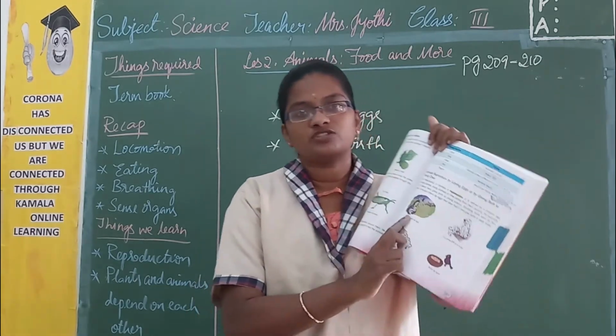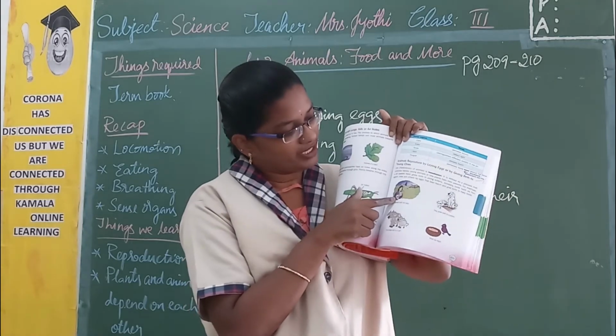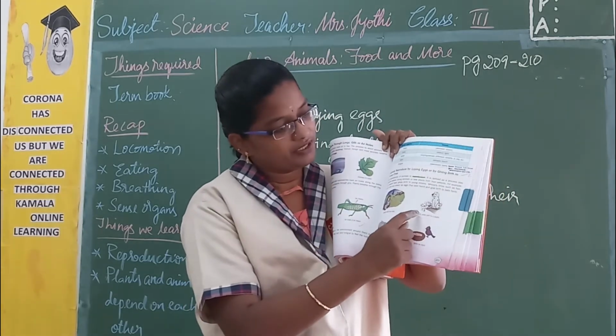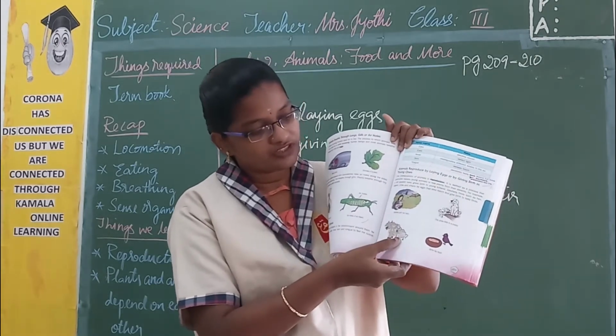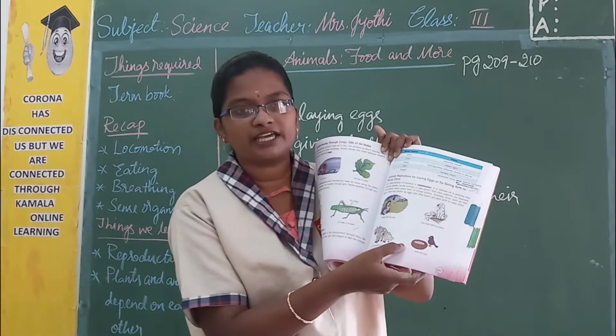So here are the pictures of that. You can see a woman carrying a baby, then a puppy with its mother dog, and here a cow with a calf and birds laying eggs.